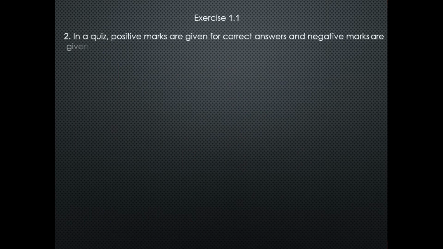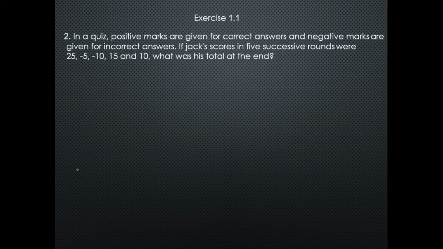Now come to question number 2. In a quiz, positive marks are given for a correct answer, and negative marks are given for an incorrect answer. If Jack's scores in 5 successive rounds were 25, -5, -10, 15 and 10, what was the total at the end? We have to find the sum of these marks.